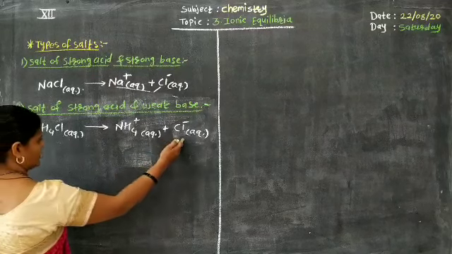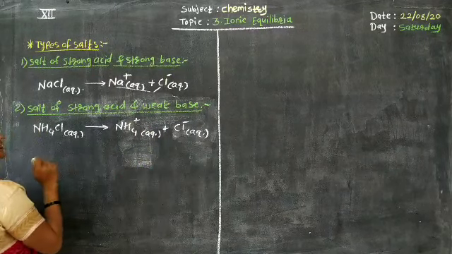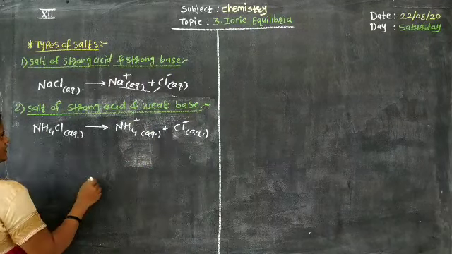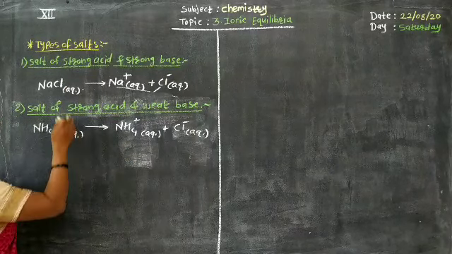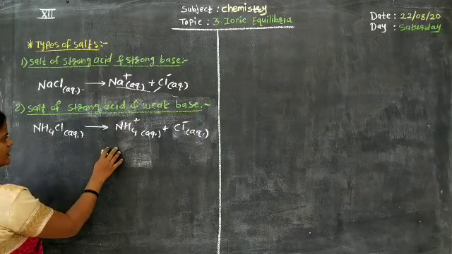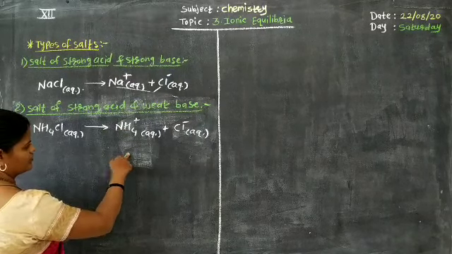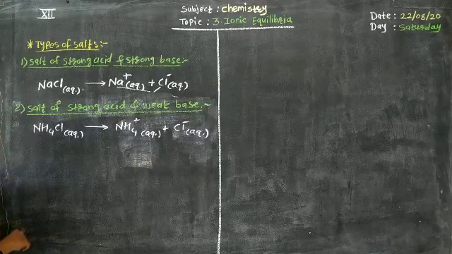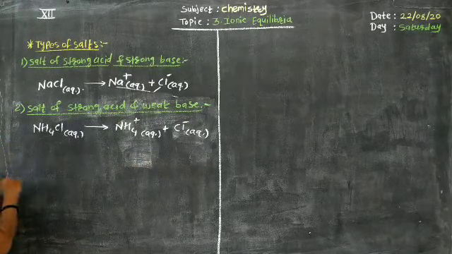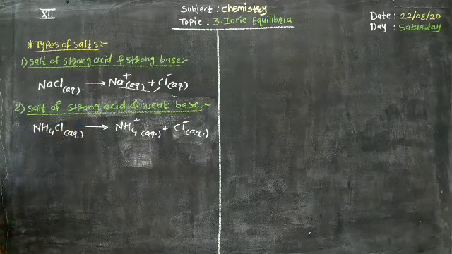HCl is a strong acid and ammonium hydroxide is a weak base. So in the same manner as we explained earlier for this example, same explanation for this also. Ammonium hydroxide formed is a weak base, HCl is a strong acid. Therefore, this salt is known as salt of strong acid and weak base.